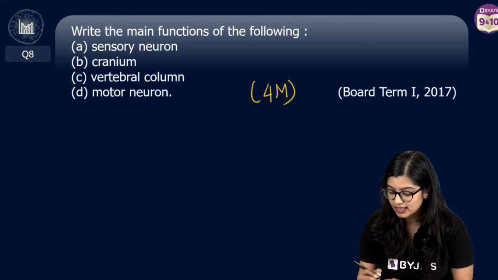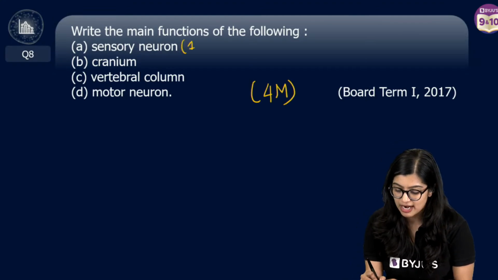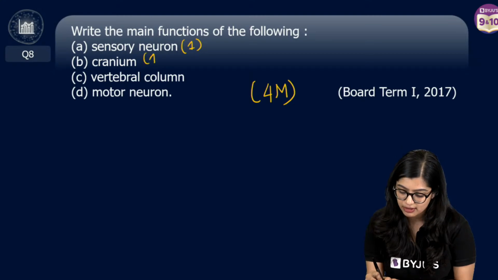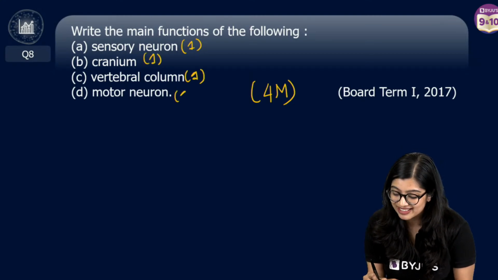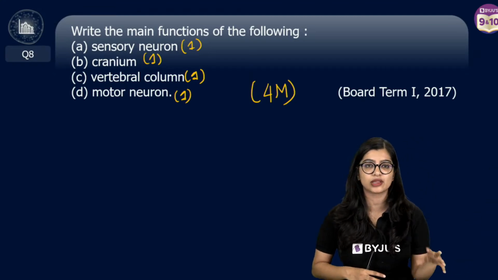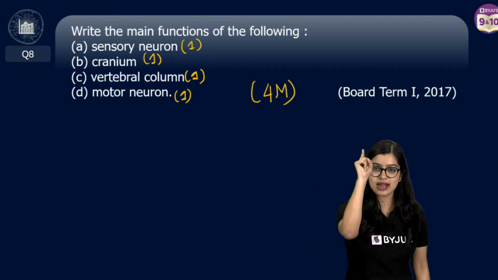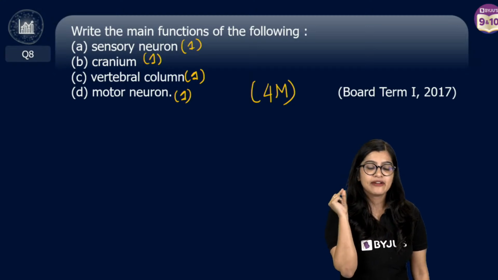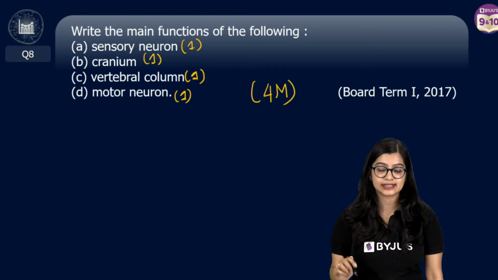So this right here will come for 4 marks. That means 1 mark for each question. So you just need to write 1 sentence. Don't write stories here. Just write 1 single function. Very simple and easy this is.